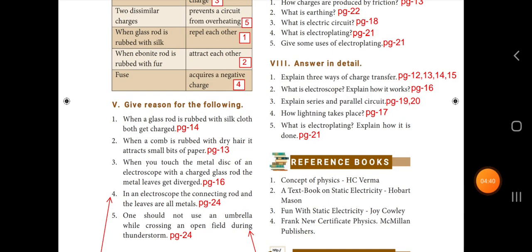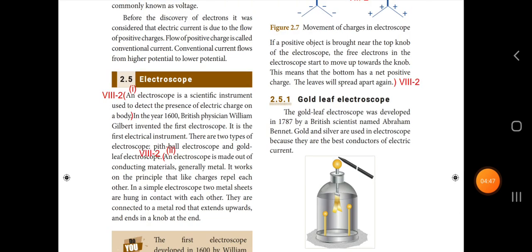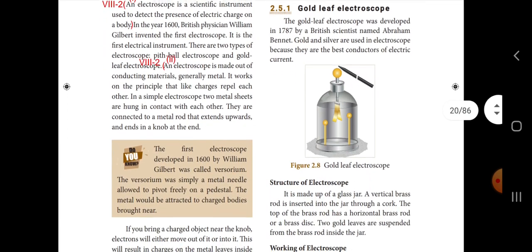What is electroscope? Explain how it works. So the answer is in page number 16. An electroscope is a scientific instrument used to detect the presence of electric charge on a body. An electroscope is made out of conducting materials, generally metal. It works on the principle that like charges repel each other. In a simple electroscope, two metal sheets are hung in contact with each other. They are connected to a metal rod that extends upward and ends in a knob at the end.